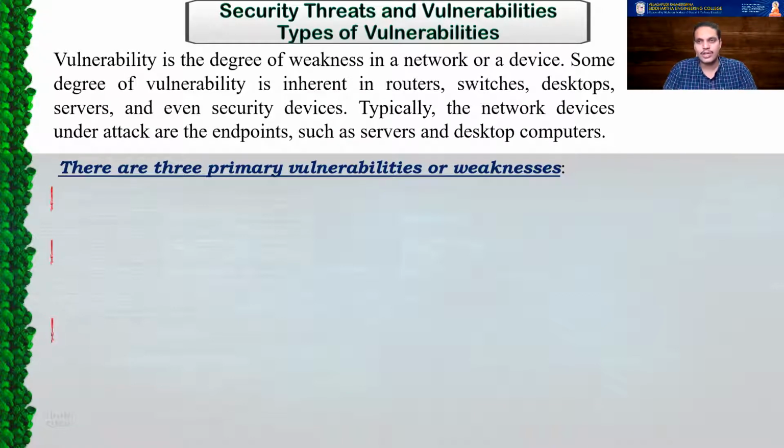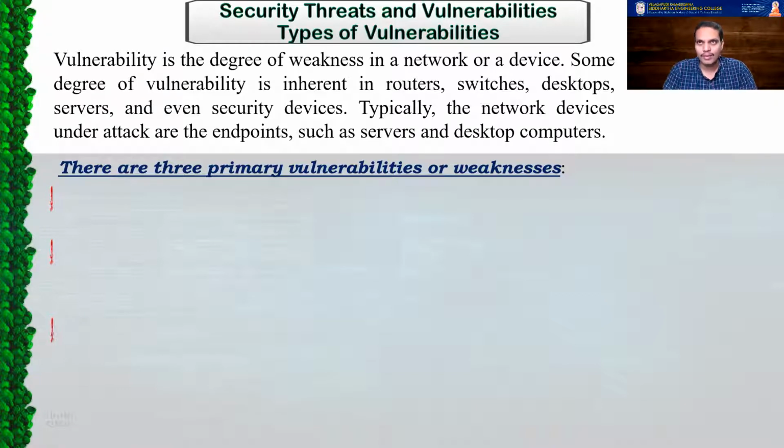So usually the administrators try to make sure that they patch up these vulnerabilities from time to time. But if the attackers are successful in identifying a vulnerability in your operating system, or in the device you are using, or in some software that you have downloaded onto your mobile or your laptop, because you run different types of software and different programs on your system, these vulnerabilities are present. Vulnerabilities are weaknesses, and these weaknesses are generally exploited by the attackers.